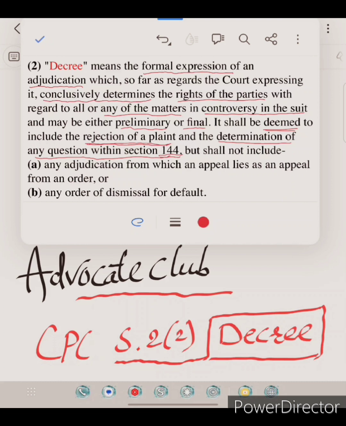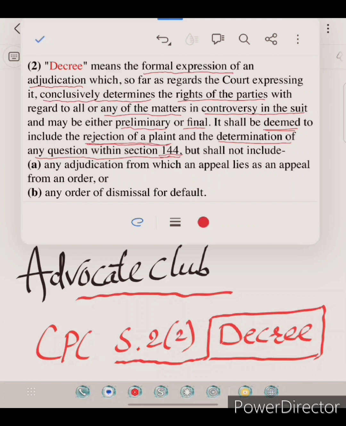Actually, it is not strictly a decree; it just creates a fiction of law. An order of the nature of rejection of plaint and determination of a question under Section 144 may not strictly fall within the four corners of the definition of decree, but by legal fiction they have been conferred the status of decree. Therefore, it is a decree.